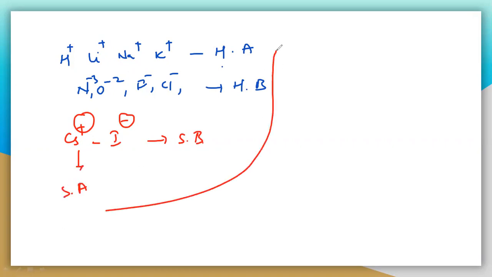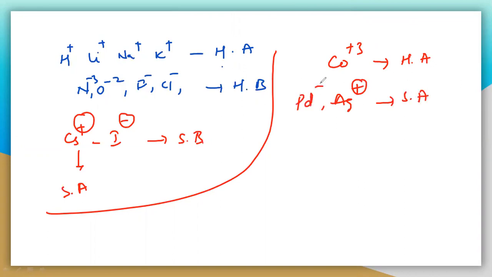These are the s-block and p-block. In the case of the d-block, Co plus 3 is a hard acid, and Ag plus is a soft acid, and palladium is also soft. Mercury, Hg, is also soft. So these are enough to write in the examinations.